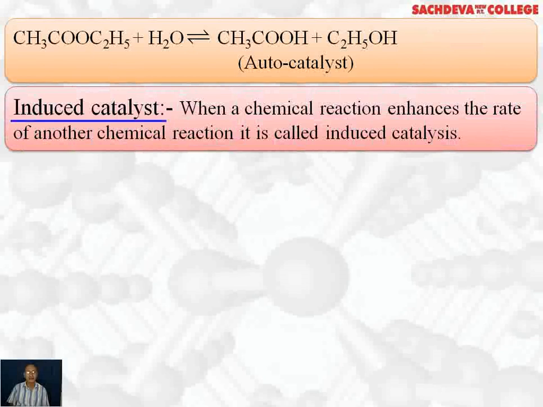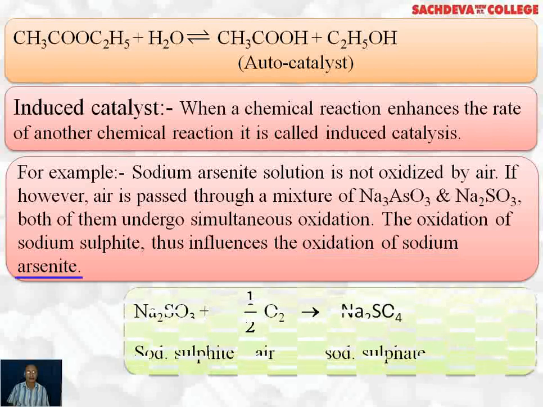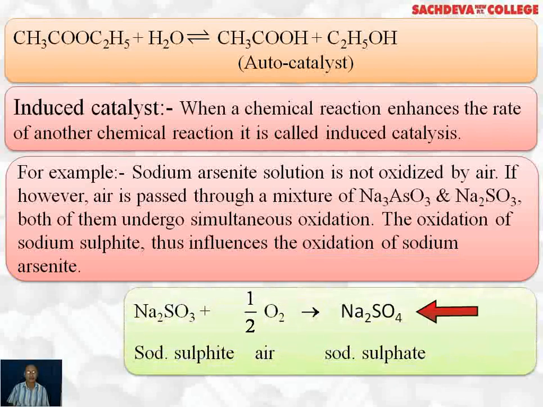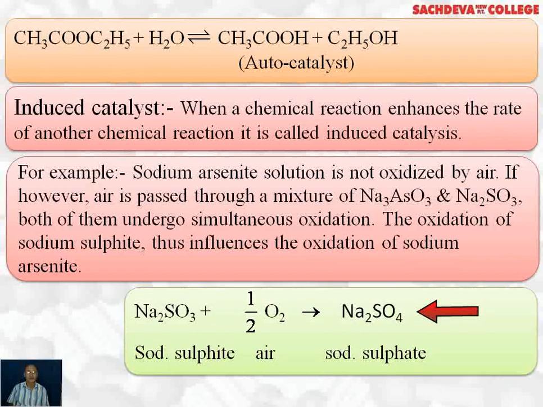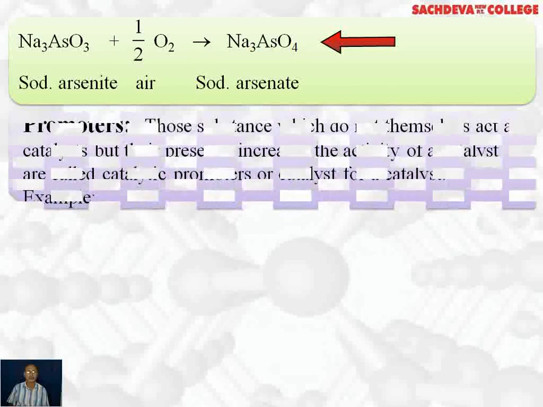Next, we have induced catalyst. When a chemical reaction enhances the rate of another chemical reaction, it is called induced catalysis. For example, sodium arsenite solution is not oxidized by air. If, however, air is passed through a mixture of sodium arsenite and sodium sulfite, both of them undergo simultaneous oxidation. So the oxidation of sodium sulfite thus influences the oxidation of sodium arsenite. This is the reaction showing oxidation of sodium sulfite, which on oxidation with half mole of oxygen changes to sodium sulfate, and sodium arsenite in presence of half mole of oxygen changes to sodium arsenate.